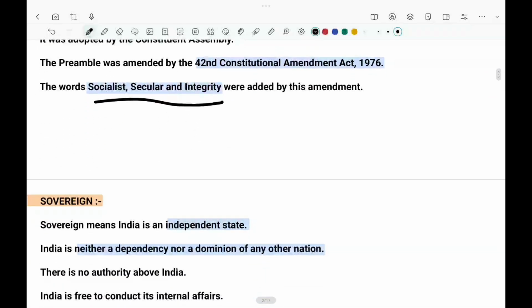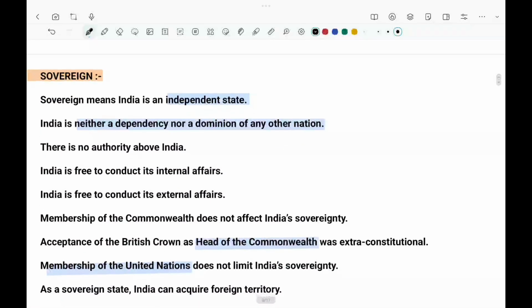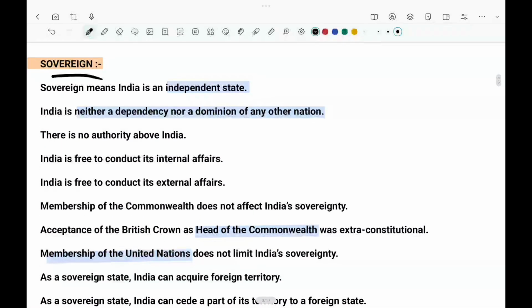The first word that we are discussing is sovereign. Sovereign means independent state. That means we are not depending on any person. We are neither depending on nor dominating any other nation.